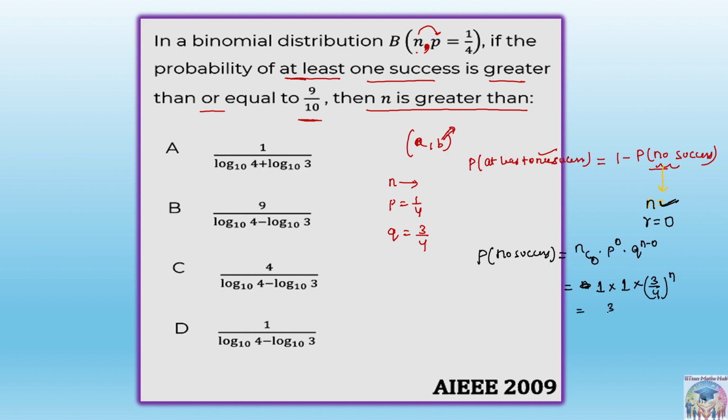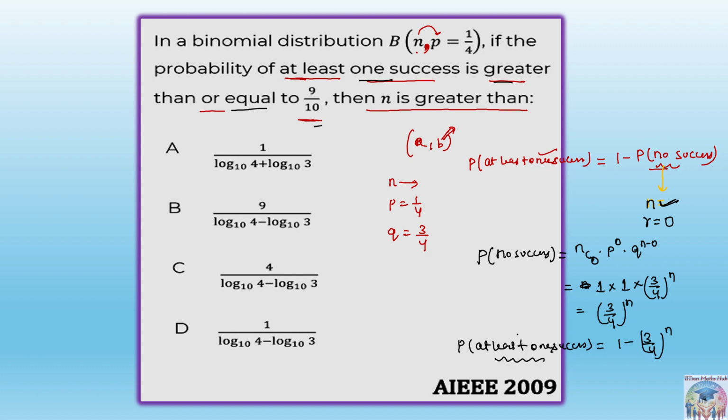So this will be nothing but (3/4)^n. So this is no success. Therefore, the probability of at least one success will be 1 minus (3/4)^n. And in the question they have given that at least one success is greater than or equal to 9/10. So this value is greater than or equal to 9/10.